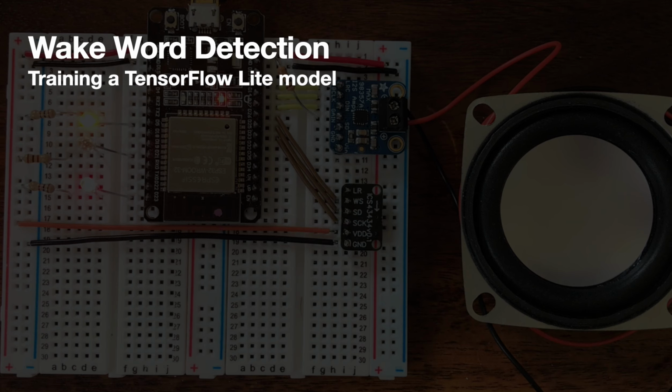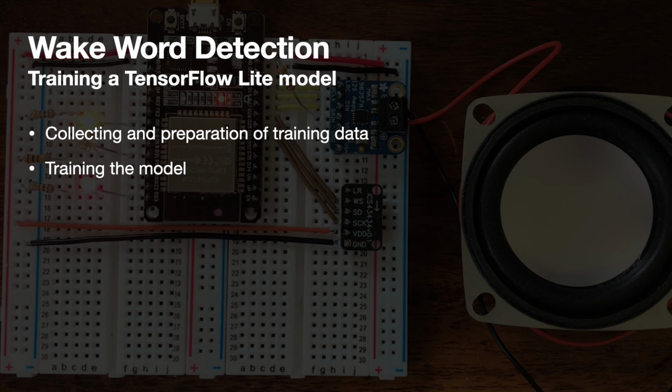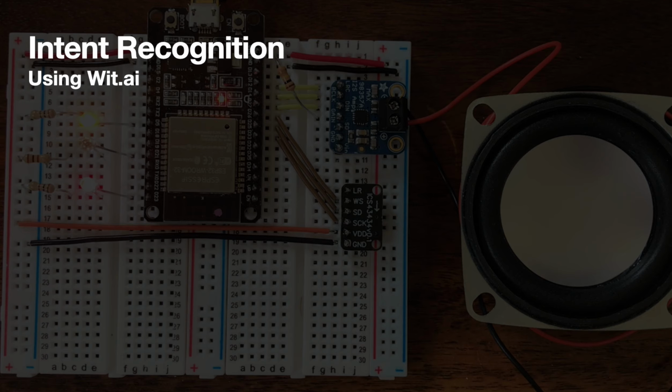For our wake word detection, we'll be training up a model using TensorFlow and then running that model using TensorFlow Lite on our device. We'll cover collecting and preparing our training data, training the model, and converting the model to TensorFlow Lite. For recognizing the user's intent, we'll be using Wit AI from Facebook.